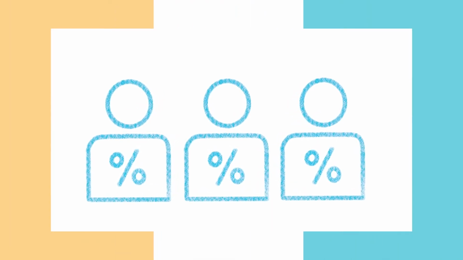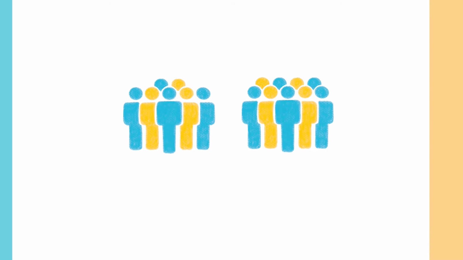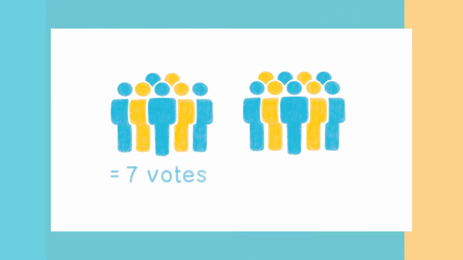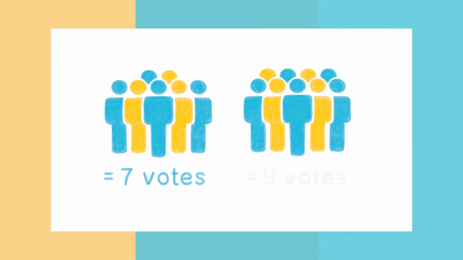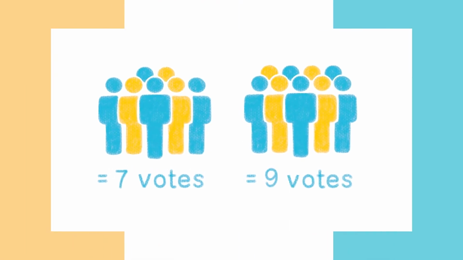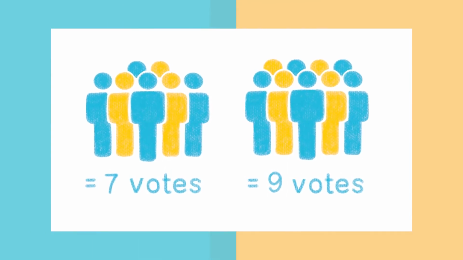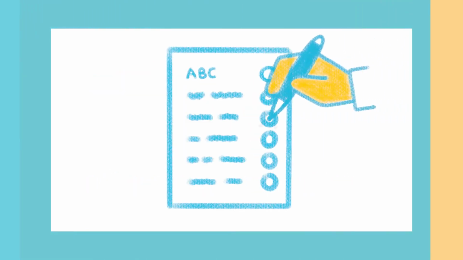Please mind, you have as many votes as there are councillors to be elected to the municipal council. So, for example, 7 votes for 7 councillors or 9 votes for 9 councillors, which you can distribute among all the candidates accordingly. Put your respective crosses behind the candidates' names in the box that is provided.